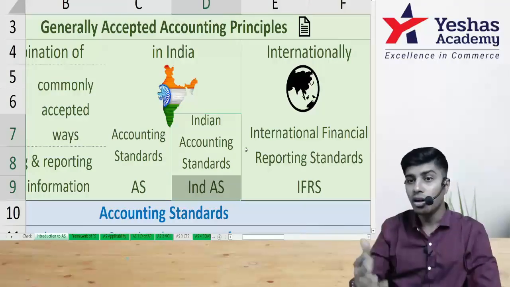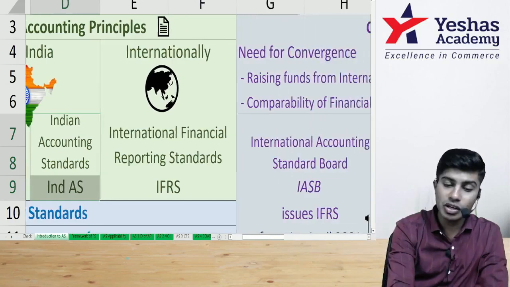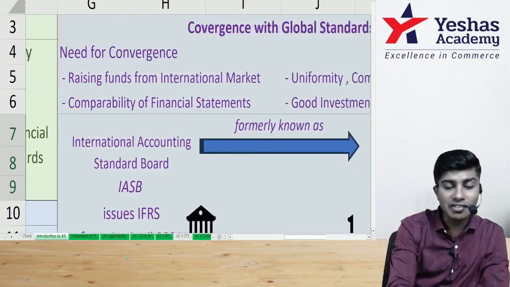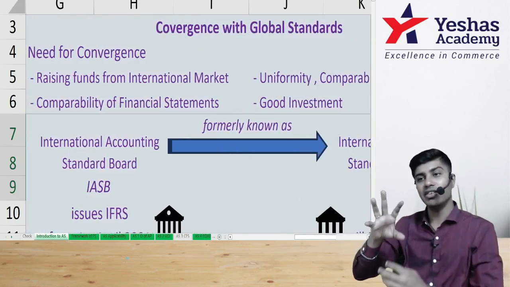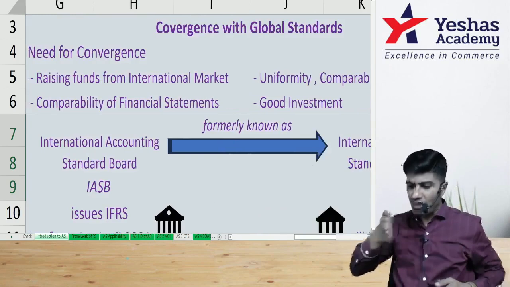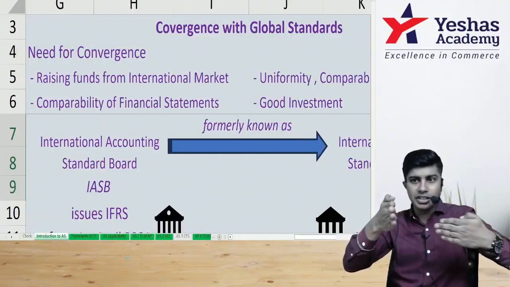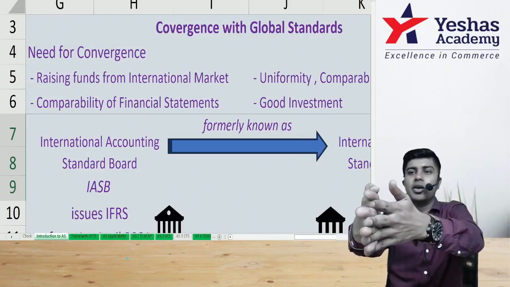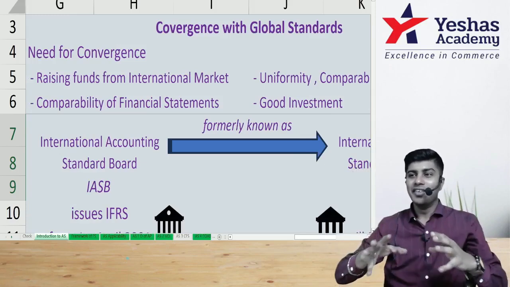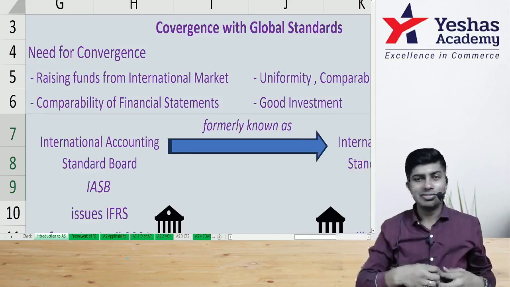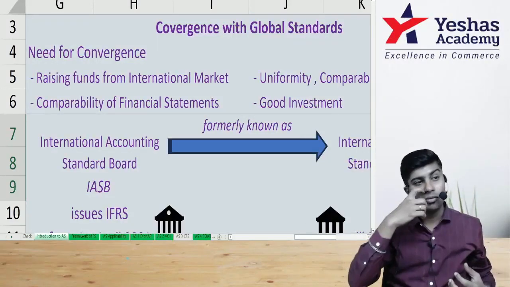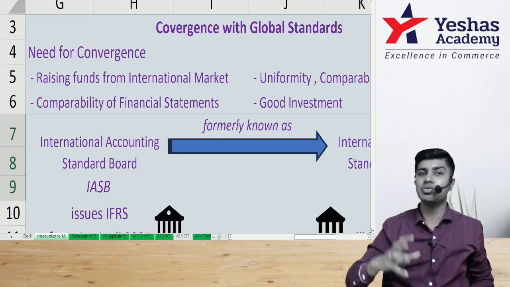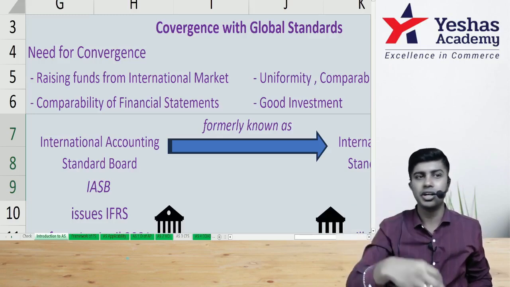What did we do? We call it convergence. We converged with global standards. Converged means what? IFRS is going like this. We came with accounting standards and then both joined, and now it is Ind AS. We did not adopt. We converged. Means we Indianized it and then put it into place.